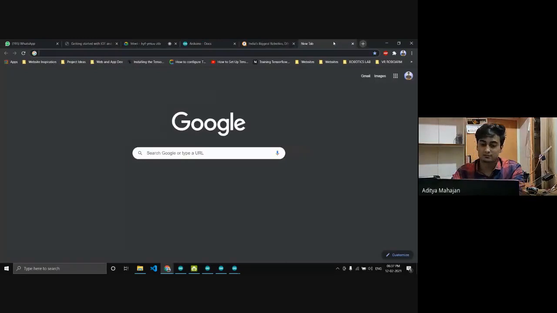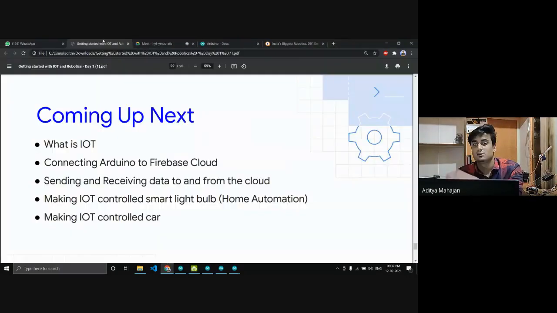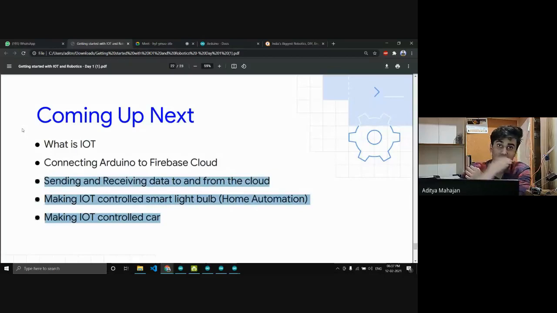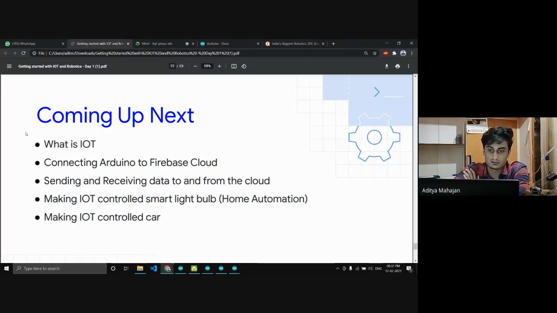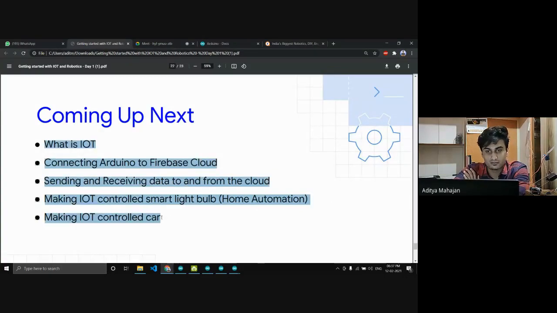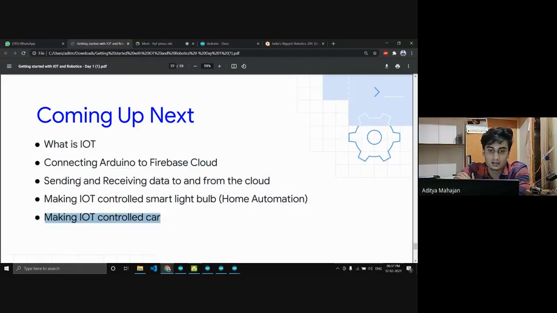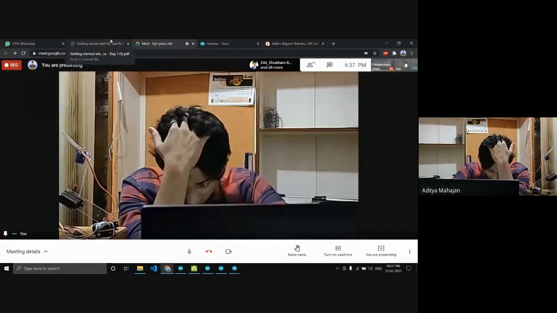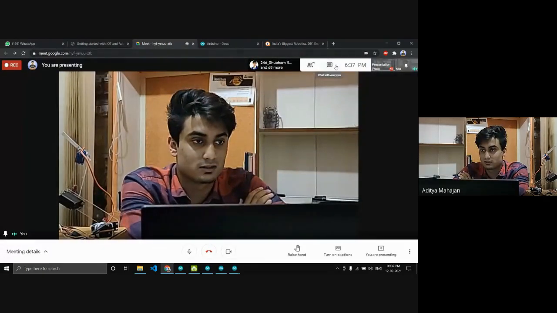There will be a web app, everyone knows what that is, right? So I'll just make a web app today, and I'll hook that web app up to Firebase, and you'll be able to operate my car. So all this is going to happen tomorrow. Today we saw offline robotics, tomorrow we'll see online robotics. And by the end of day 2 you will be able to do all sorts of things like automate your home, make a robotic car. As Avinash said, car sensors, you can do anything. Just Google around a bit and you'll find all the answers.